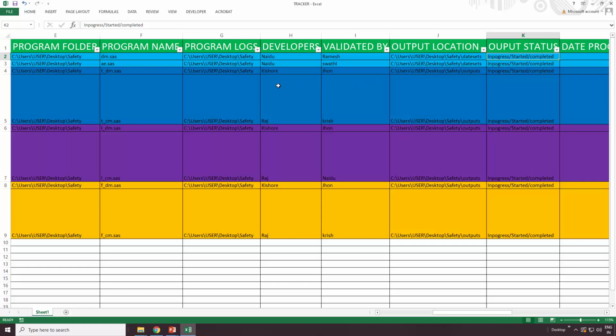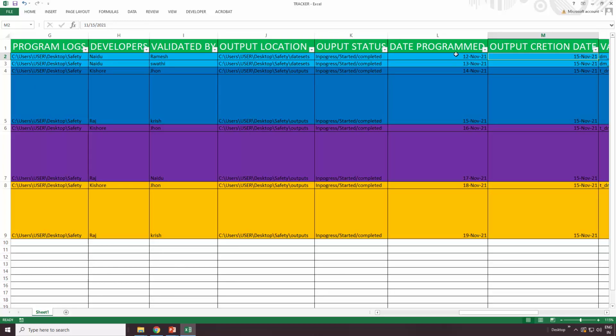Everyone will choose that. At the same time, there is the date of the program, that is, when you started that program. For example, the program started on 12th November 2021, 13th November 2021, 14th November 2021, 15th November 2021. So for each person, when they started developing these tables, listings and figures, you have the dates. Once you have completed the work, you get the date of output completion, and here you can see all the output completion dates and times.